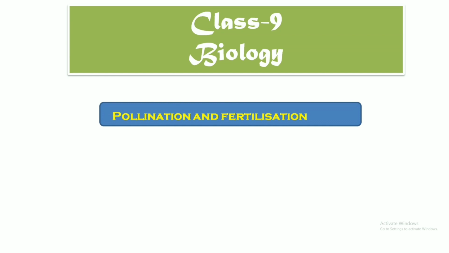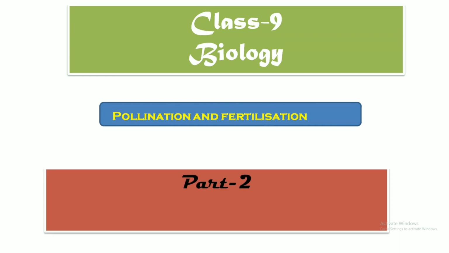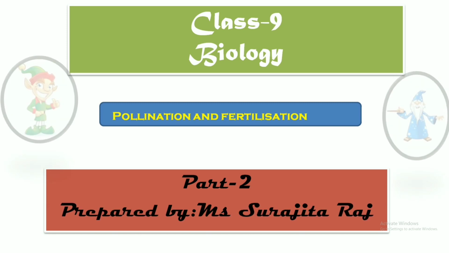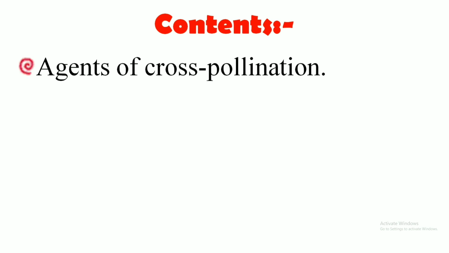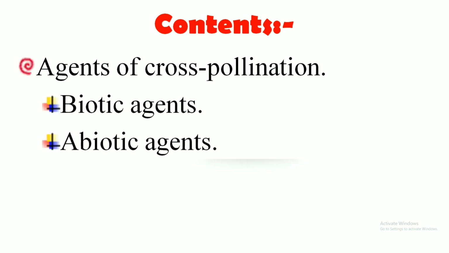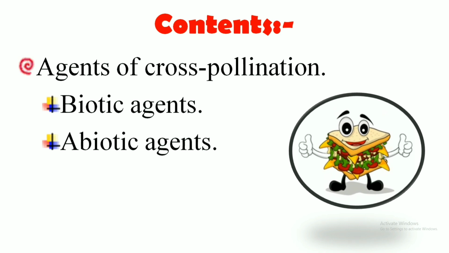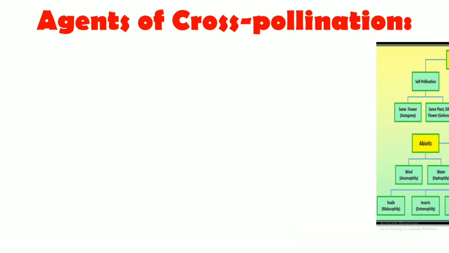Pollination is the process of transfer of pollen from the opened anther to the receptive stigma of the flower. In self-pollination, there is no involvement of external factors, but cross-pollination is always dependent on another agent to cause the transfer of pollen, as it occurs between two genetically different flowers.